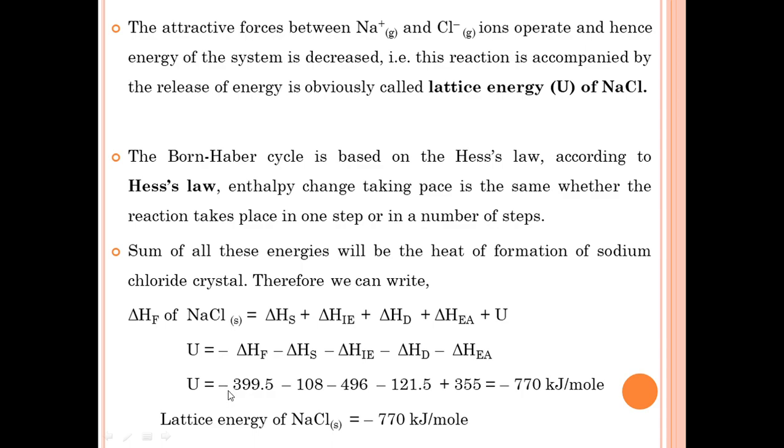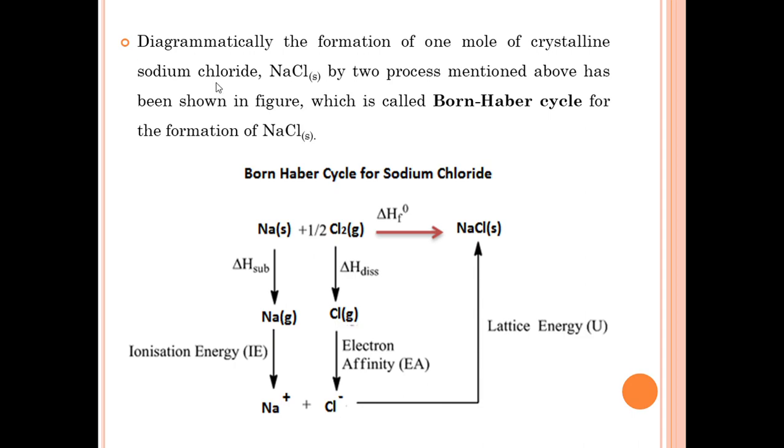By applying the values, by substituting the values of these enthalpies, finally you get the lattice energy of sodium chloride. Here the lattice energy of sodium chloride is minus 770 kilojoule per mole. So, the Born-Haber cycle is a diagrammatic representation of the formation of 1 mole of crystalline sodium chloride. It involves two processes, as we know.